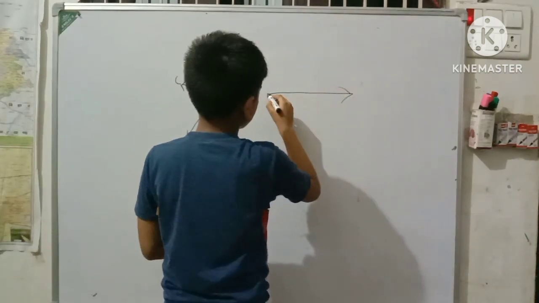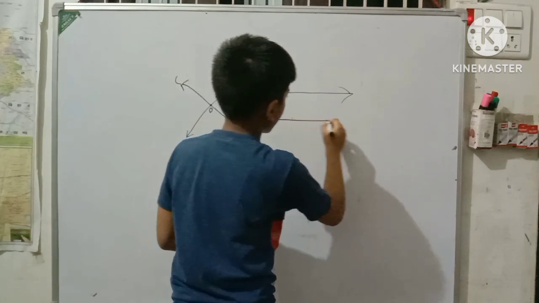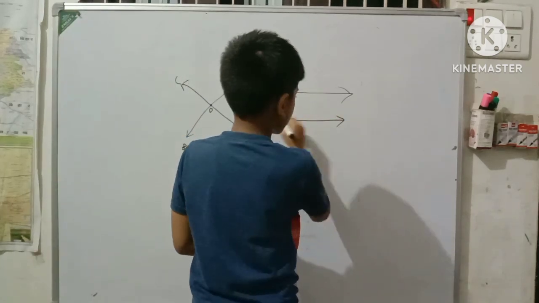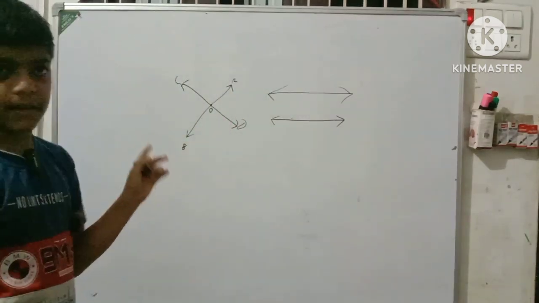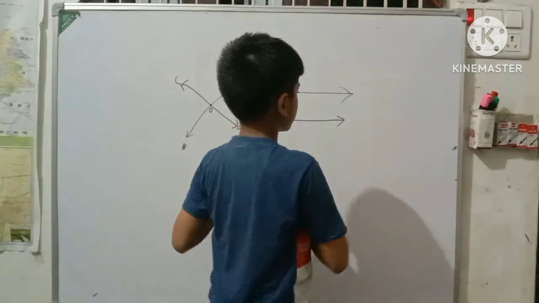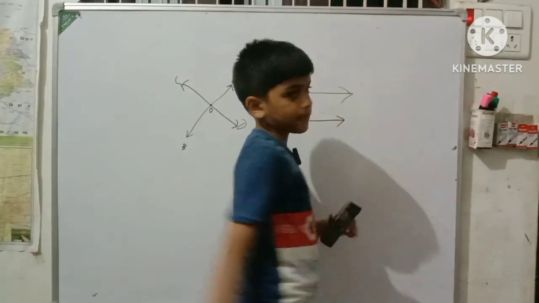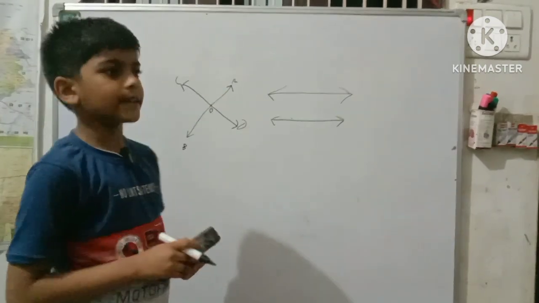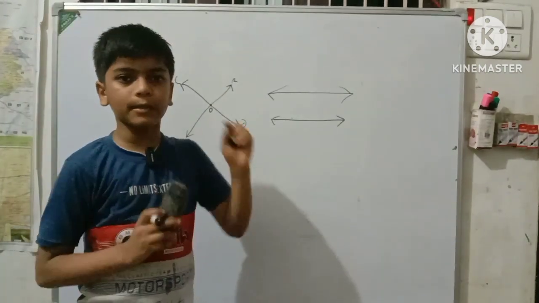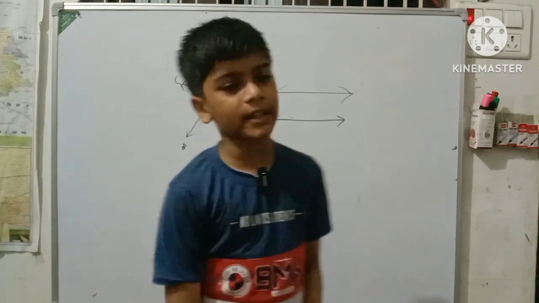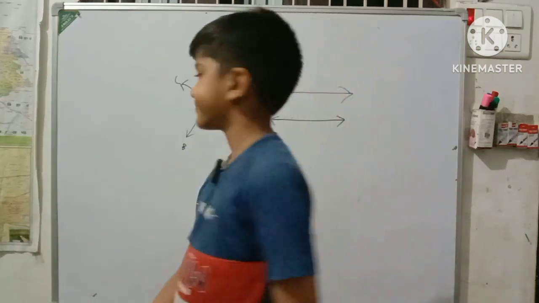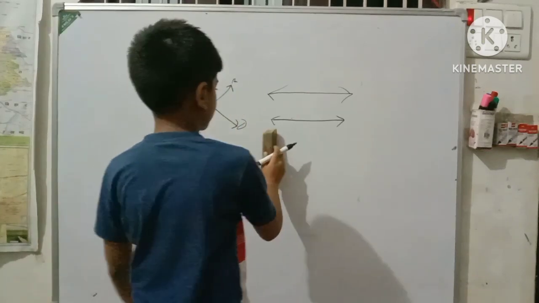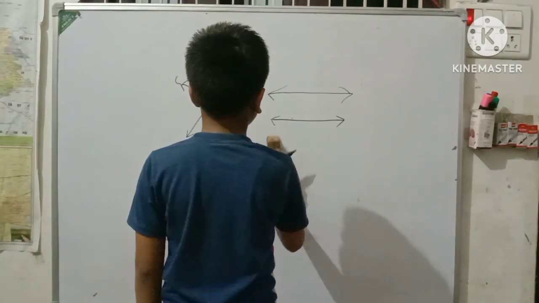So imagine these are parallel lines. I know they are not, but just imagine in your mind that they are, because if I stretch them here, they will meet at some point since they are drawn by hand. But parallel lines are lines that extend endlessly but don't meet or intersect each other.